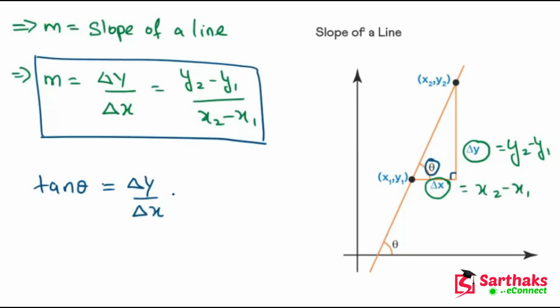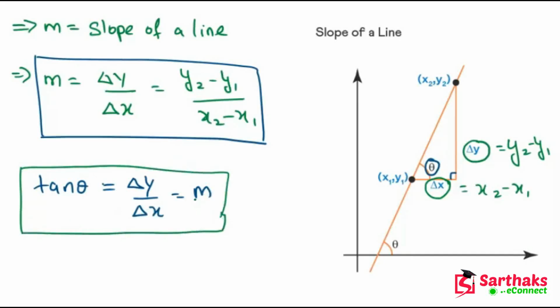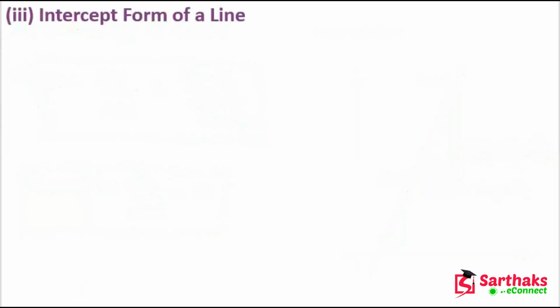So this is also equal to m. So we can say that tan theta is also the slope of a line. We also refer to tan theta as the slope of the line. So now let's move on.